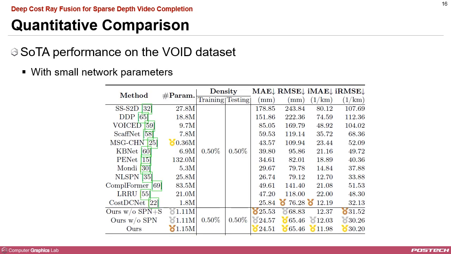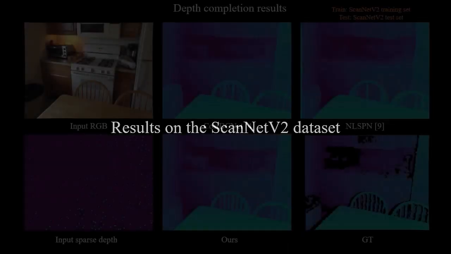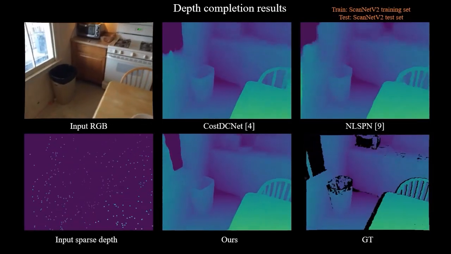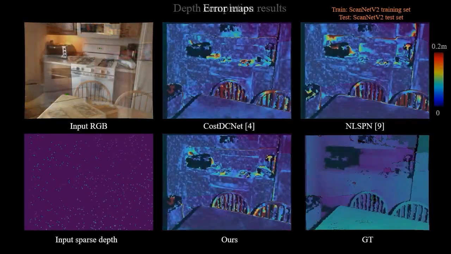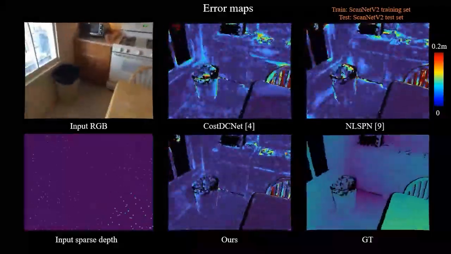This is a quantitative comparison on the VOID dataset, where we achieve SOTA performance across all metrics. Even in a single-view setting, our method outperforms the current SOTA approaches. Here, we display the depth video completion results from our framework alongside those of other SOTA methods. As you can observe, our results are both more temporally smooth and accurate than the others.